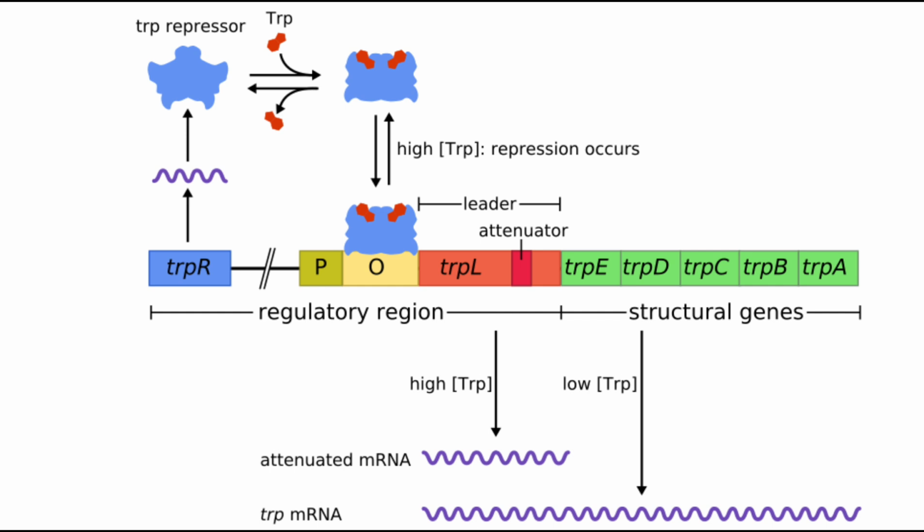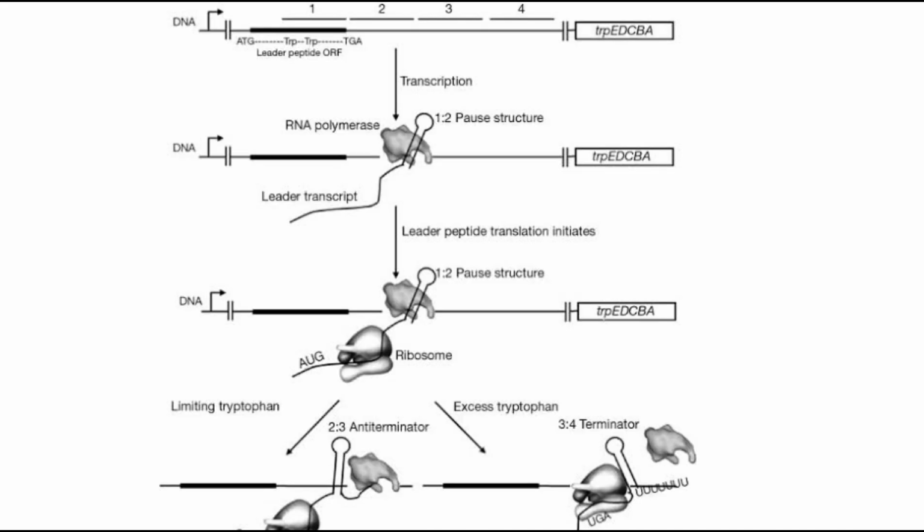When tryptophan is present, the tryptophan repressor tetramers bind to tryptophan, causing a change in the repressor conformation, allowing the repressor to bind to the operon. This prevents RNA polymerase from binding to and transcribing the operon, so tryptophan is not produced from its precursor. When tryptophan is not present, the repressor is in an inactive conformation and cannot bind the operon region, so transcription is not inhibited by the repressor.